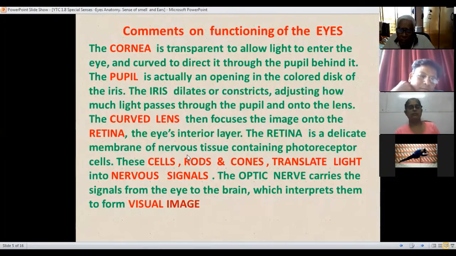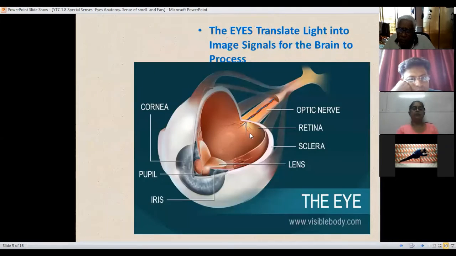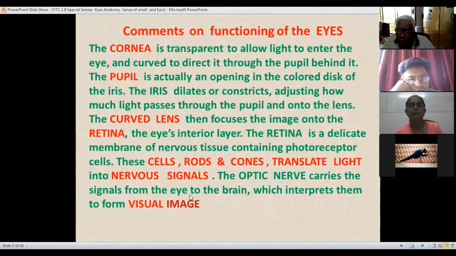The retina is a delicate membrane of nervous tissue containing the photoreceptor cells. These cells, rods and cones, translate the light into nervous signals. From here it goes to the optic nerve, and the signal is given to the nervous system. After reaching the nervous system, it deciphers into the actual light to be seen. The optic nerve carries the signals from the eyes to the brain, which interprets them to form the visual image.